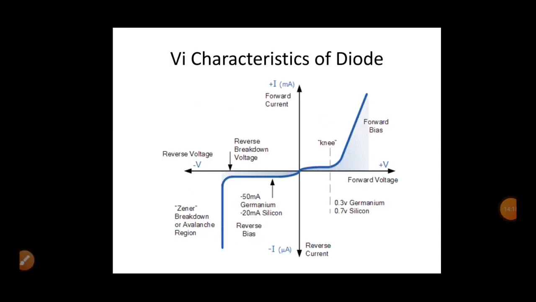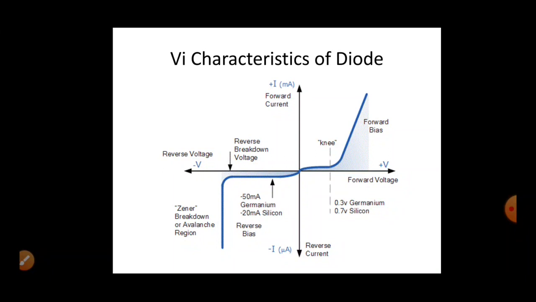So this is the VI characteristics of the diode. To the right hand side of the graph, voltage is positive, and to the left hand side of the graph, voltage is negative. Above the x axis, the current is positive, and below the x axis, the current is negative.